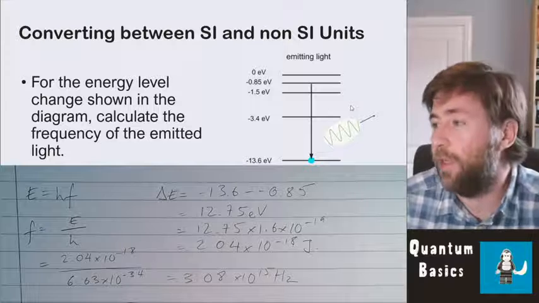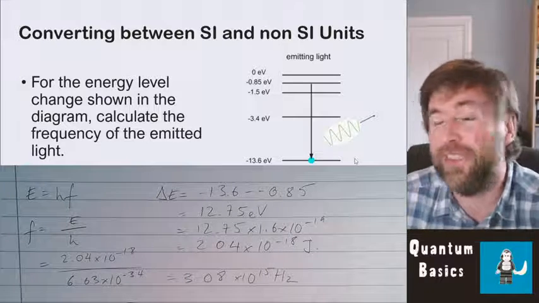3.08 times 10 to the 15 hertz. So that is emitting a frequency which is in the ultraviolet band.